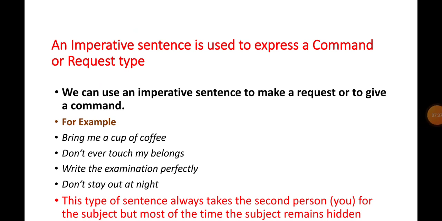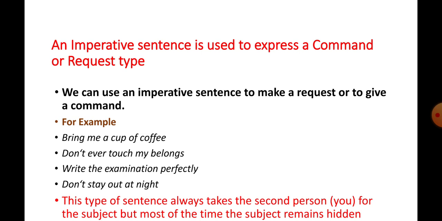We can use an imperative sentence to make a request or to give a command. For example, bring me a cup of coffee. Don't ever touch my belongings. Write the examination perfectly. Don't stay out at night. So these sentences are imperative sentences.